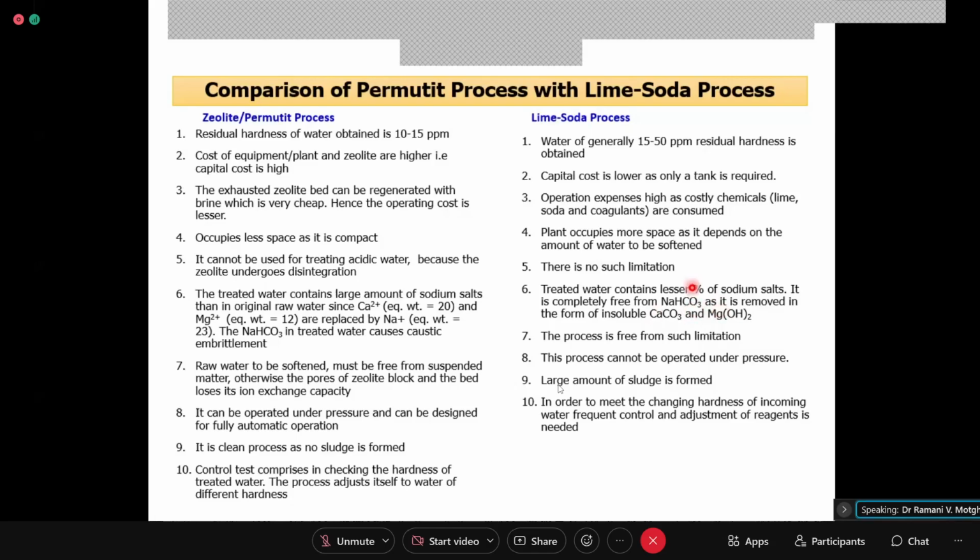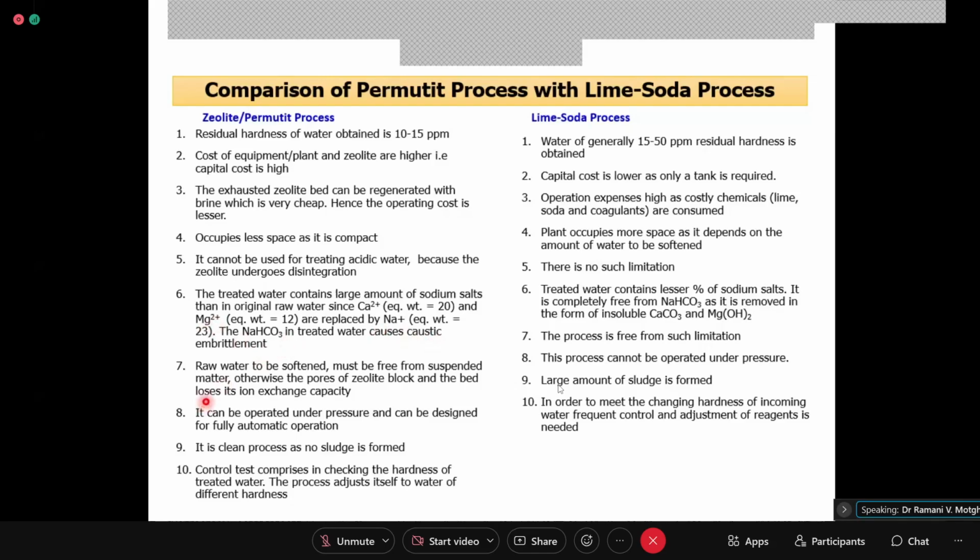So what we find is that this part is not there, so the caustic embrittlement fear is not there. Since it is removed by the lime soda process, you don't have much caustic embrittlement. But if you use such water directly in the boiler, it will definitely cause caustic embrittlement, right? What is caustic embrittlement? It is a type of corrosion at bends, a type of boiler trouble.